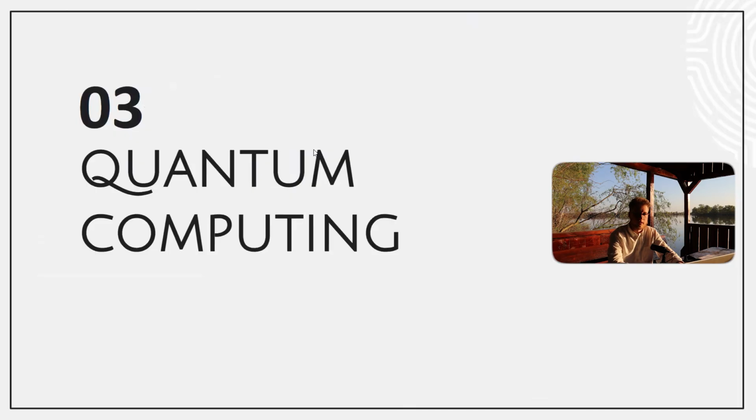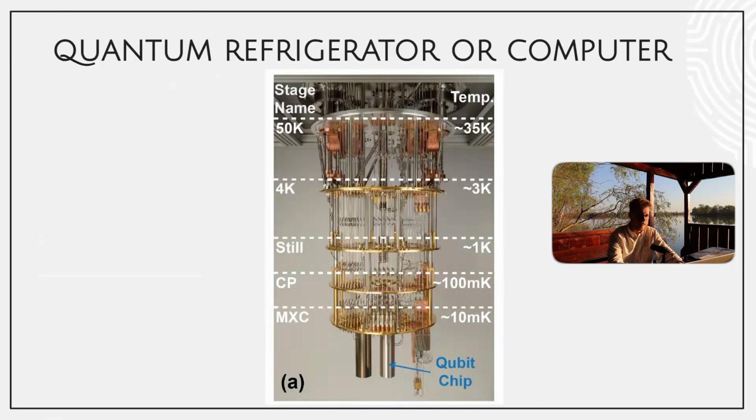Okay, next, quantum computing. So quantum refrigerator or quantum computer. So actually here is a quantum, I don't know, maybe a computer, maybe refrigerator, depends. So we have those tubes with cooling liquid, which is going to almost 10 millikelvins or minus 273 by Celsius, depending on which region. If you ask kelvins in Europe, then we'll have Celsius. And then in the bottom, we have some qubit chip.